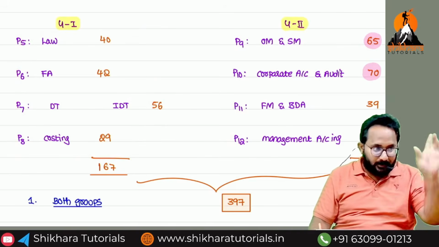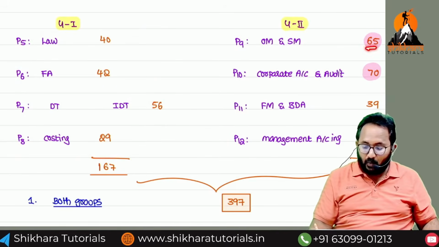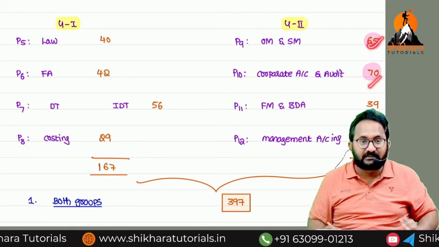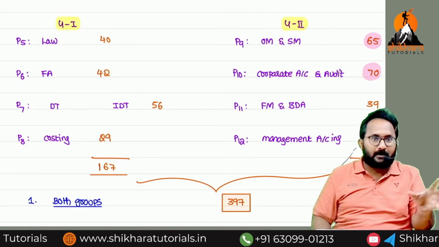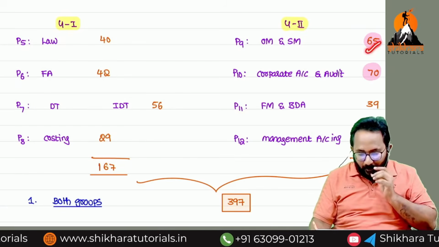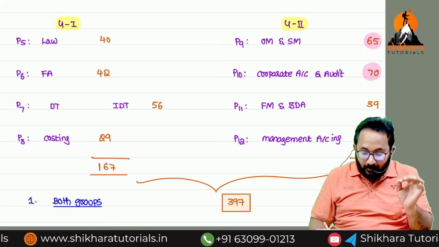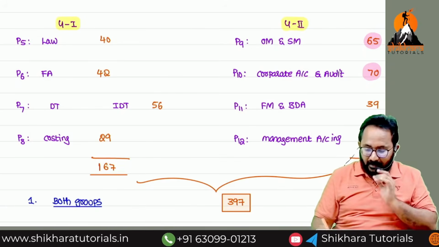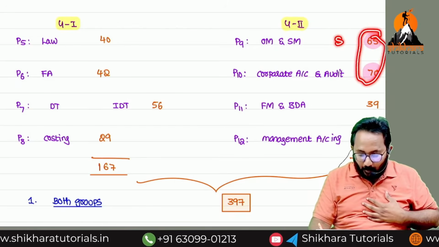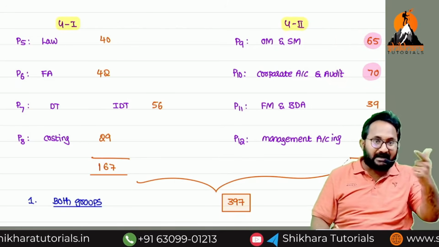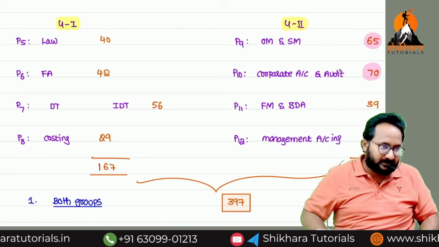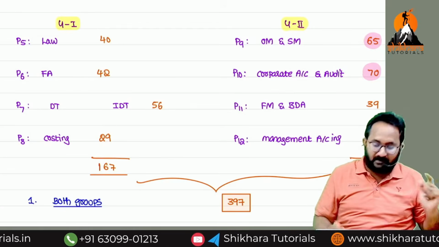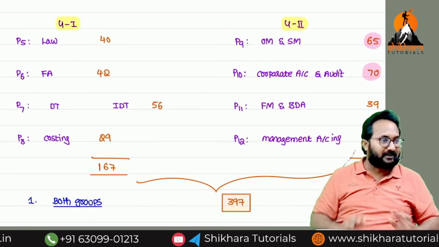But one more point: in the next attempt they will count this as 50 only, not 65, not 70, for calculation or aggregate purposes. Yes, you got 65 and 70, but they will count it as 50 only in the next attempt for aggregate purposes. This is a disadvantage in the CMA examination. In the CA examination, it will be counted as 65 and 70.